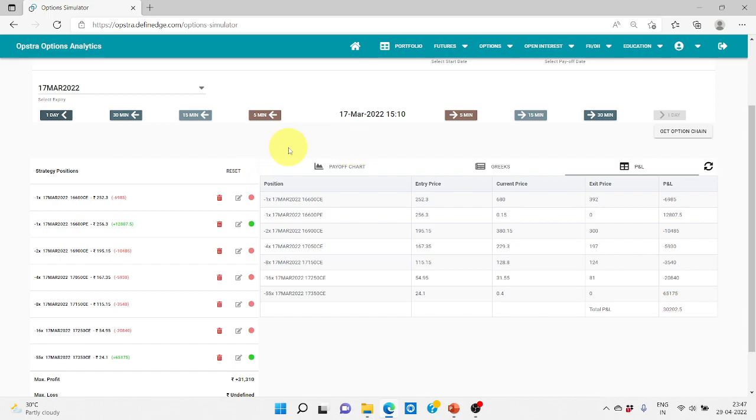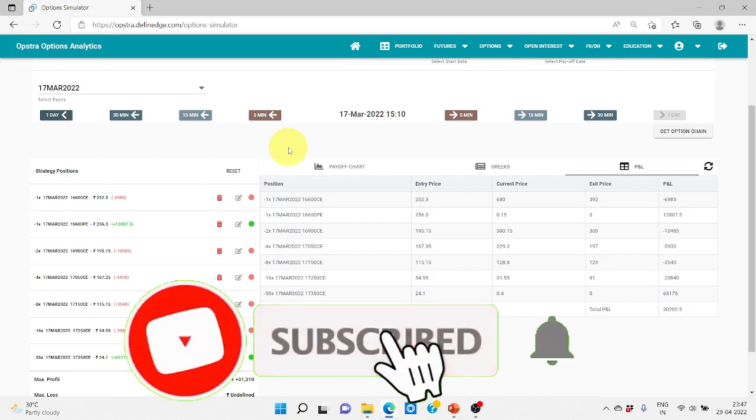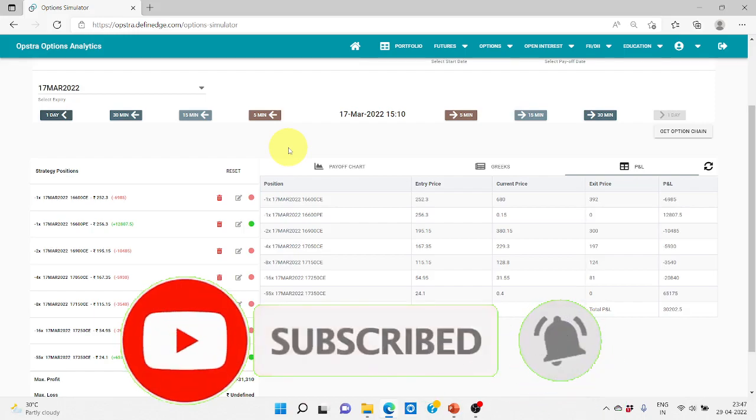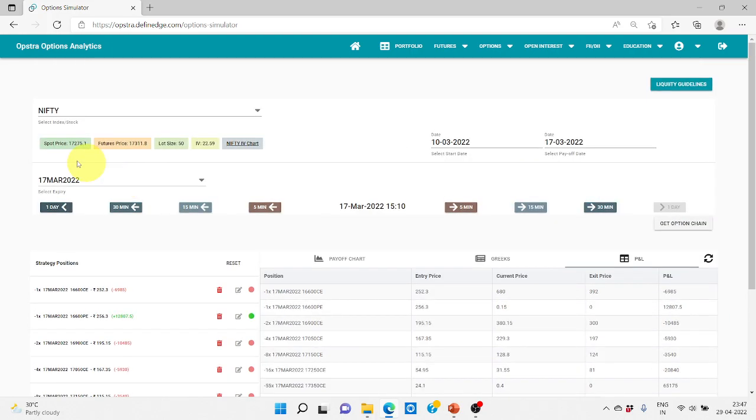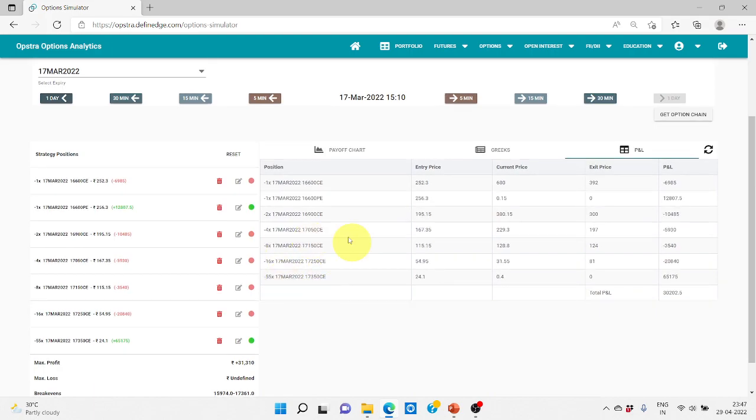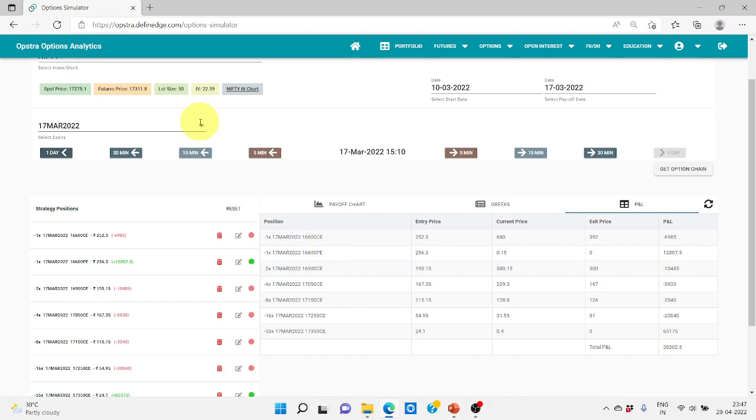In the last two examples that we saw, we hardly sold two lots on one side and one lot on the other side. In the second case, we sold 4 lots on one side and one lot on the other, so a maximum of 5 lakhs was needed. I'm saying again, naked options. But here you need 56 lakhs, though anyway you are going to end up in profit. Again, if it has moved to 17,400 or something, you should keep on repeating this process. So this will be very difficult in a trending market.